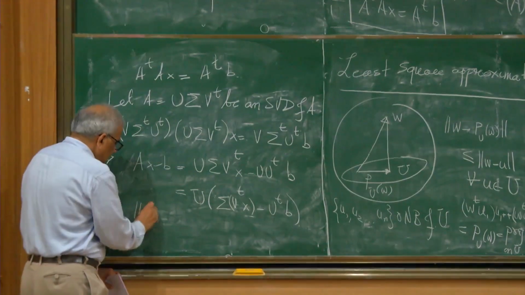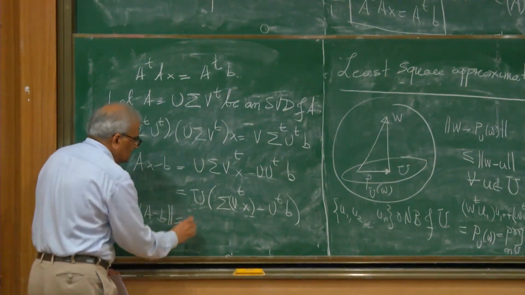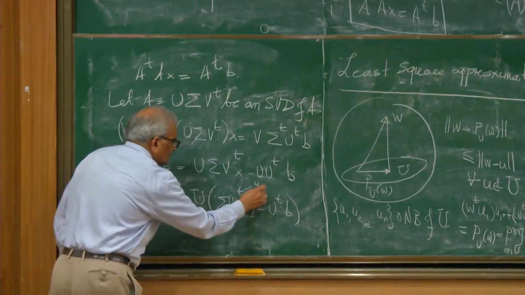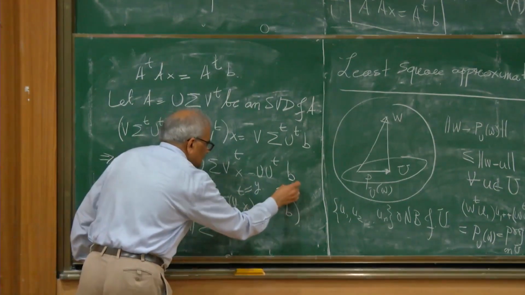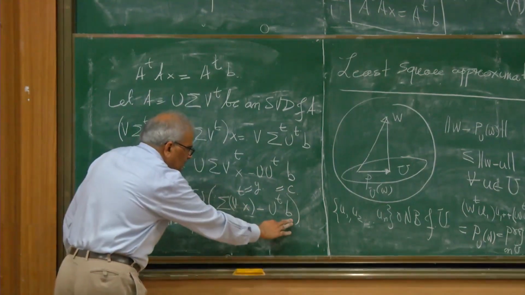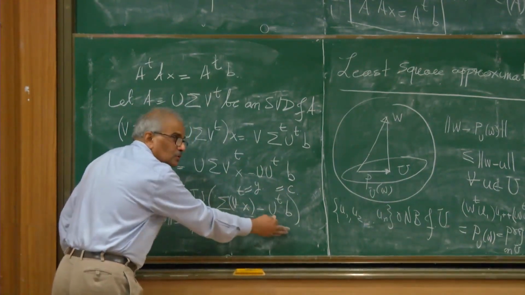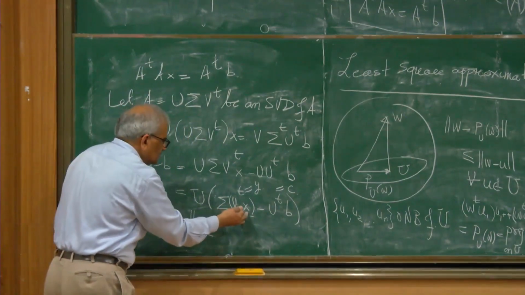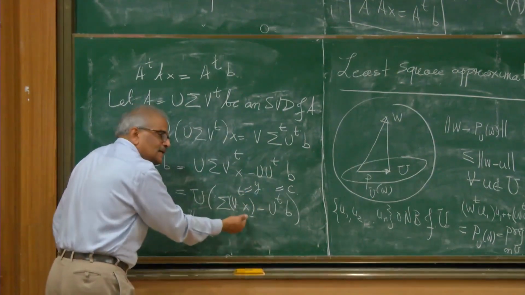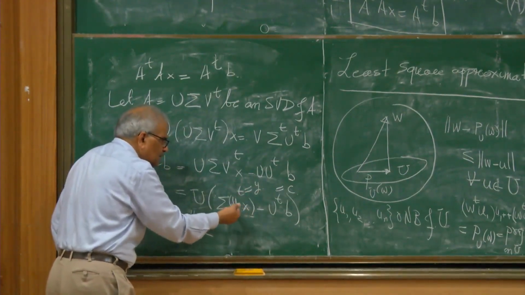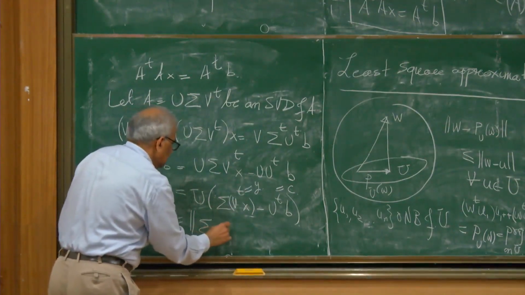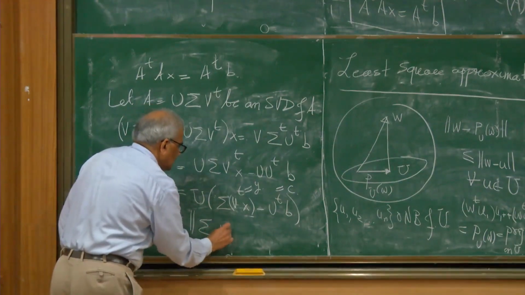So the length of AX minus B is the same as the length of sigma V transpose X minus U transpose B. Let us write V transpose X as Y, and U transpose B as C. So I have access to the SVD, and I transform the vector B by the action of U inverse, and transform this indeterminate by V. If I can find a Y, I can find X also, because Y and X are related by an invertible matrix. So this is equal to the length of sigma Y minus C.